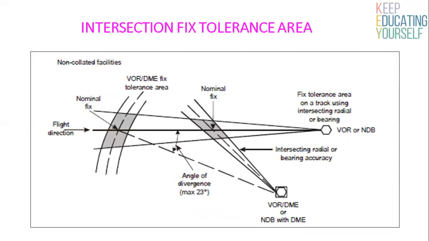Where the DME antenna is not co-located with VOR and NDB providing track guidance, the maximum divergence between the fix, the tracking facility, and the DME shall not be more than 23 degrees.